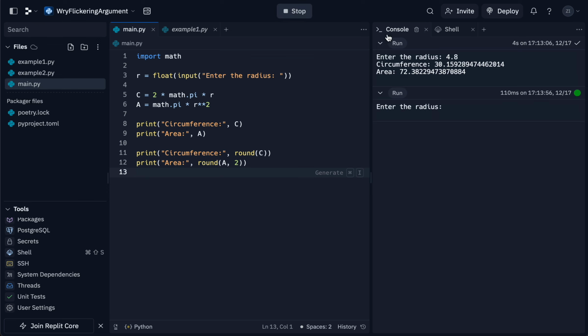So if I run this program again, and I type 4.8, we'll see the first two are the circumference and area with all the decimal places, and then we see circumference rounded to the nearest whole number, which is 30, and we see area rounded to have 2 decimal places, so it becomes 72.38.